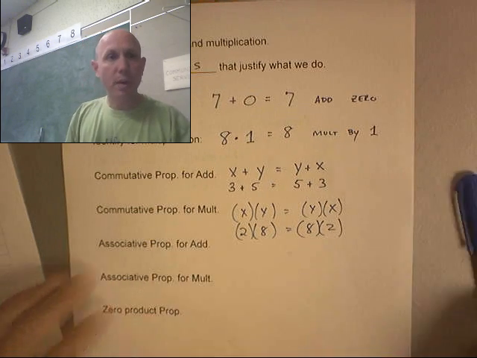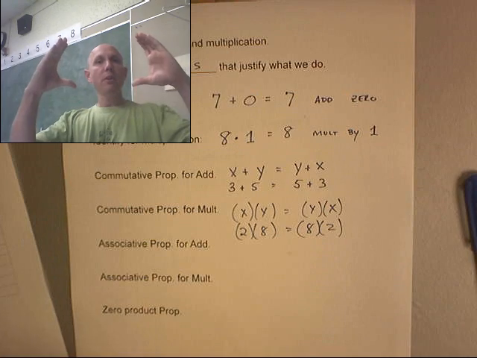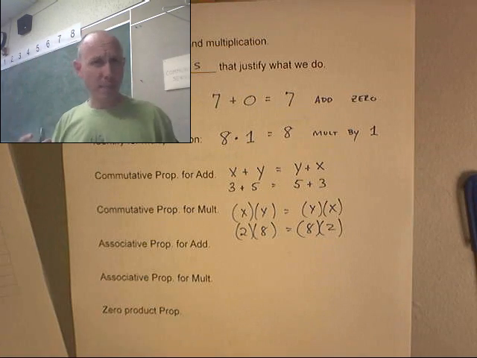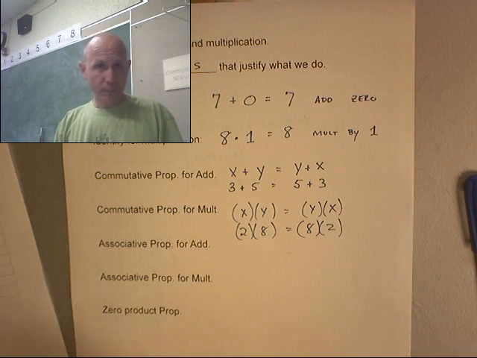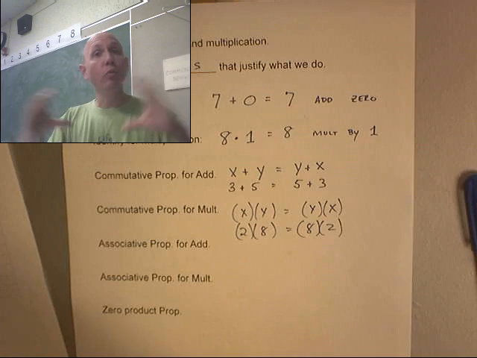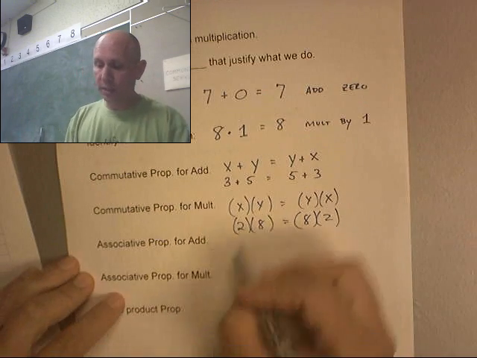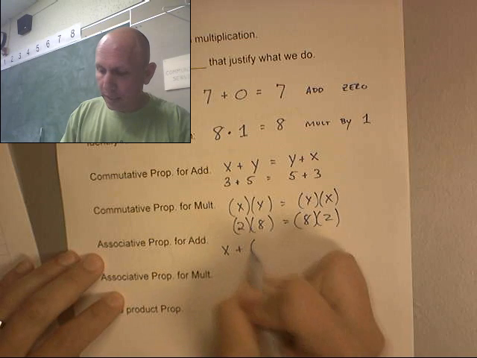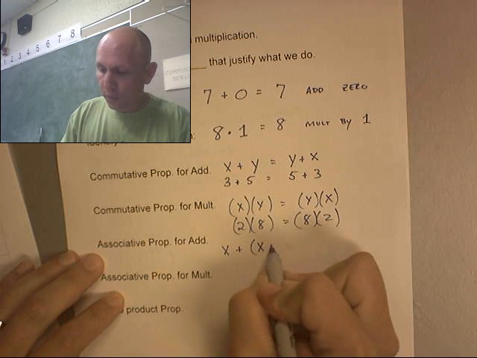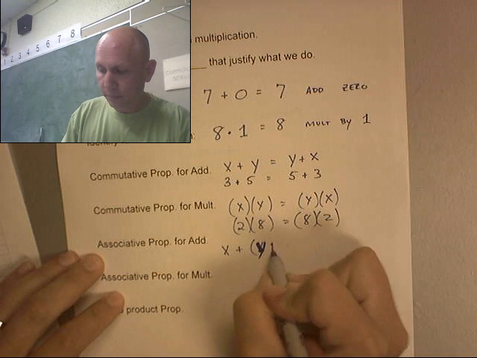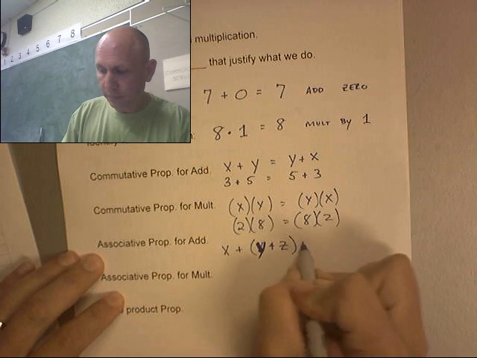The associative property. This one lets me change my parentheses, move them around. Think about groups, associations. Who are your associates at school? Who do you associate with? What group are you in? That's why it's called associative. So for addition, x plus the group y, oh, excuse me, there should be a z.